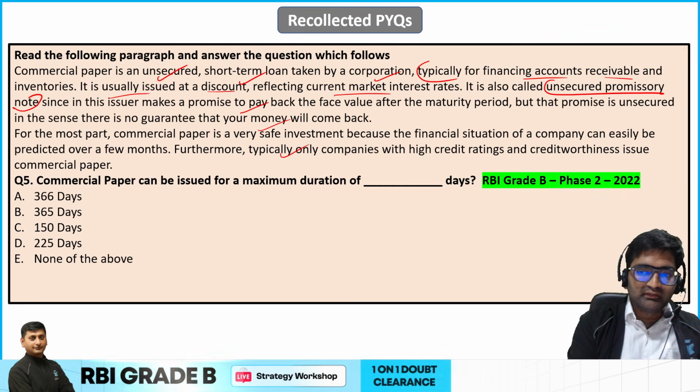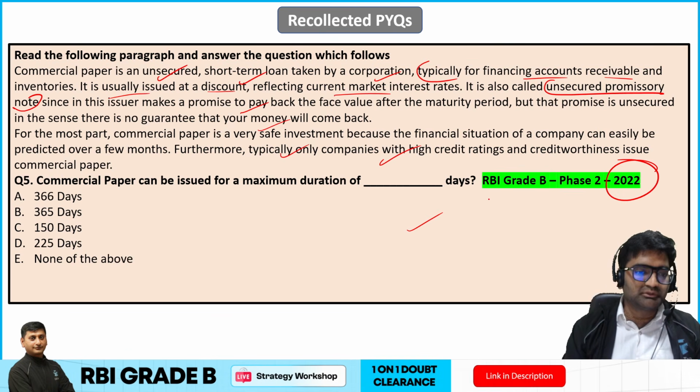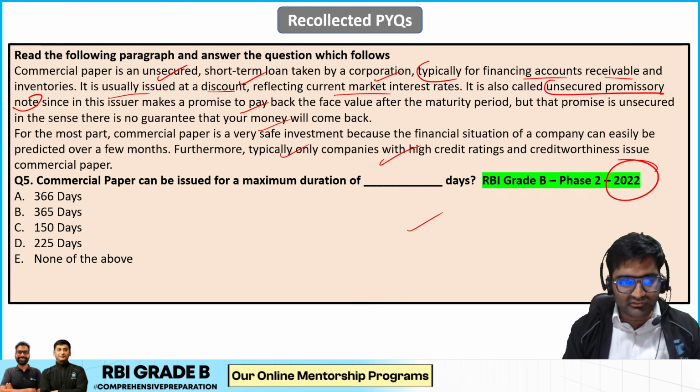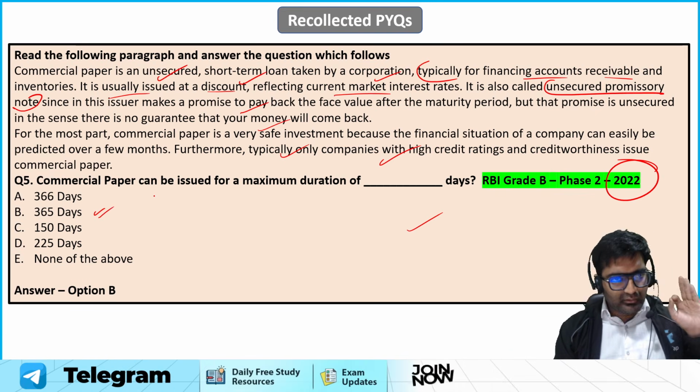Now talking about this question, 2022, a paragraph on commercial paper, and then they have asked some questions. Commercial paper can be issued for a maximum duration of dash days. What is the right answer? Yes, if you have answered B, 365 days, that is 1 year, is absolutely right.